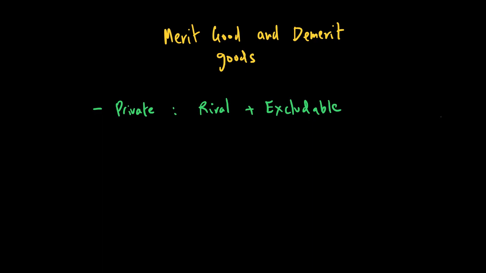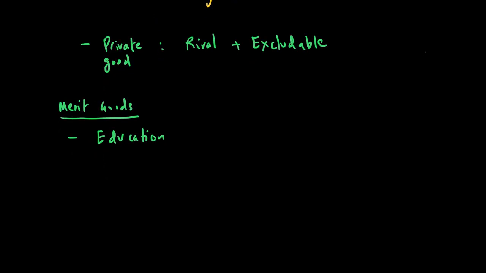Let's start with merit goods. A good example of a merit good could be education. Education is private in nature. Why? Because when you provide education to one person, less of it is available for other people. If you do not pay your school fee, you will not be allowed to come to the school, so it's excludable as well. So education is a private good.